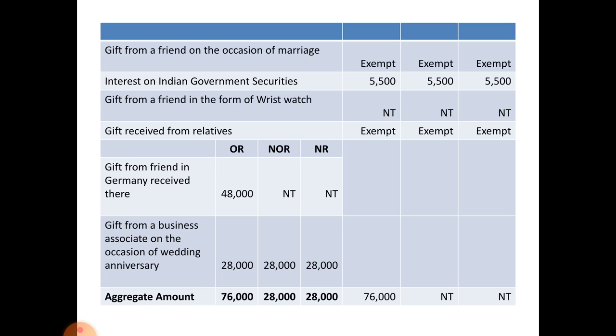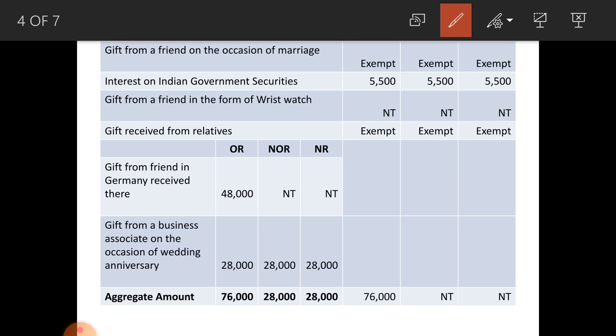Next one, gift from a friend on the occasion of a marriage, exempted from tax. Interest on Indian government securities, taxable in the hands of all three categories. Next one, gift from a friend in the form of wristwatch, not taxable because gift in kind. Next one, gift received from relatives, exempted from tax.